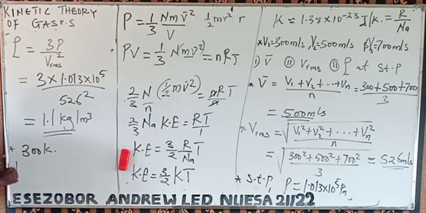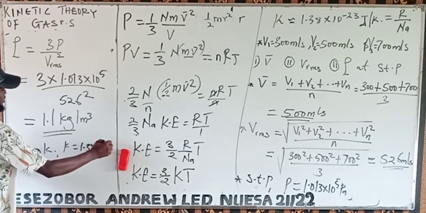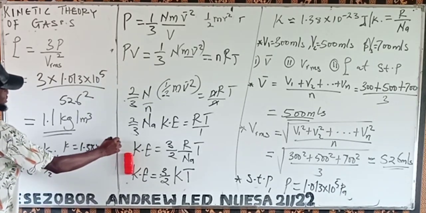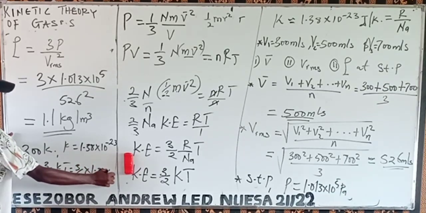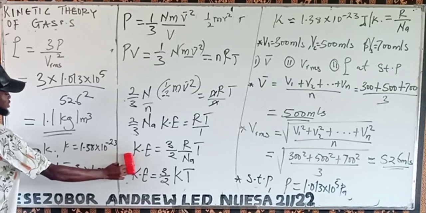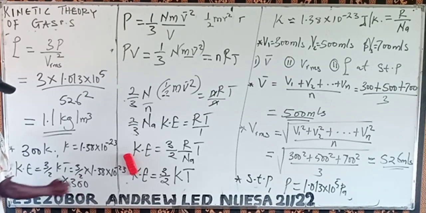Remember that average translational kinetic energy is equal to 3 over 2 kT, where k is 1.38 times 10 power minus 23. So you're going to have 3 over 2 times k, which is 1.38 times 10 power minus 23, times T, which is 300.